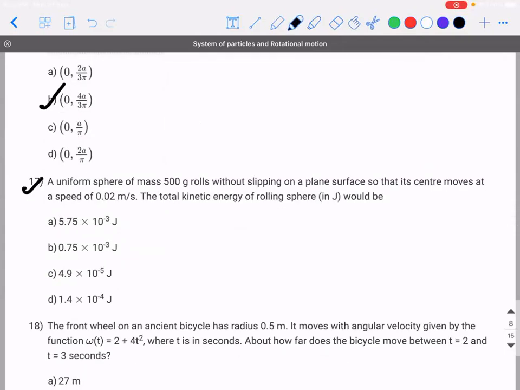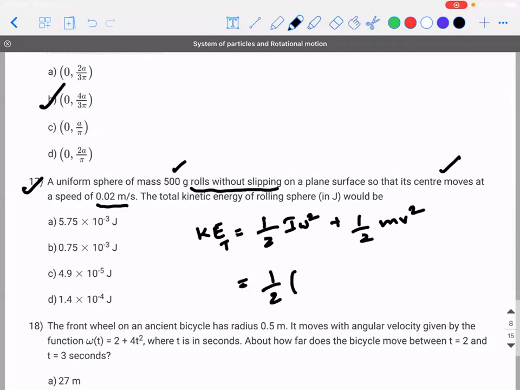A uniform sphere of mass 500 grams rolls without slipping on a plane surface so that its center moves at a speed of 0.02 meter per second. The total kinetic energy of the rolling sphere would be. It's a very, very simple question. So what is the formula for kinetic energy? When you talk about the total kinetic energy, you have rotational and translational.